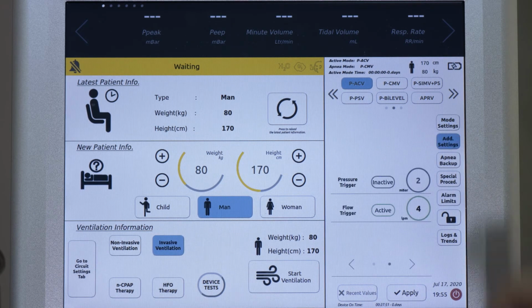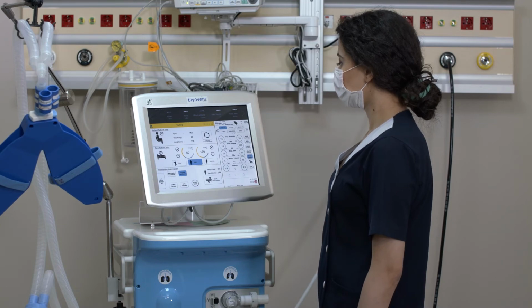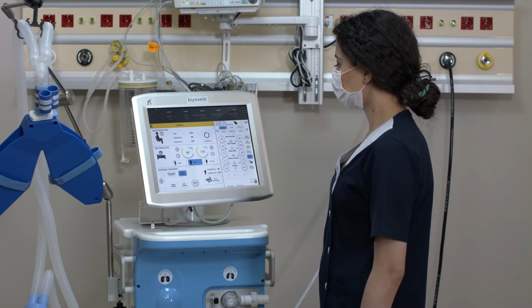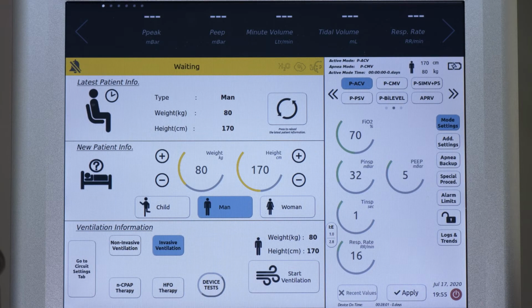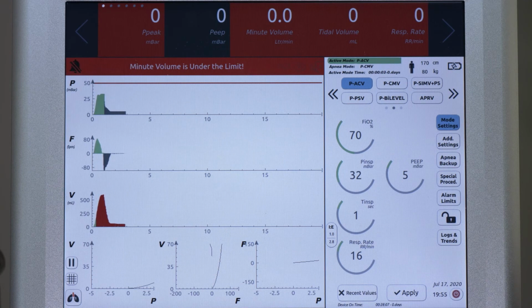5. Make the detailed modes and alarm limits under the mode settings. These features will be explained in detail in other videos. If you are using spontaneous mode, you must make the apnea support settings before starting ventilation. 6. After making sure that you have made all the settings, press the Start Ventilation button to start ventilation.